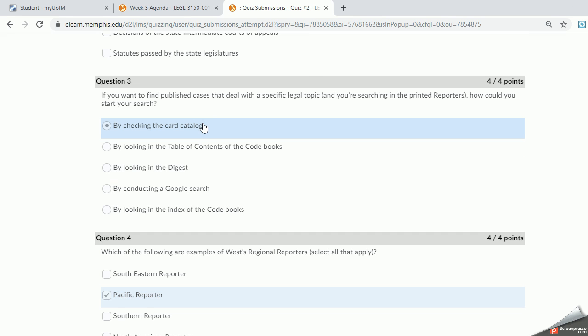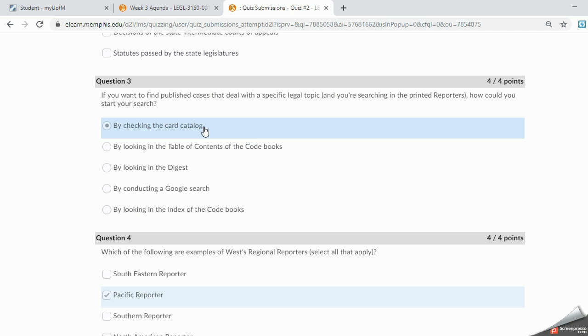And the question reads, if you want to find published cases that deal with a specific legal topic and you're searching rather in the printed reporters, how could you start your search? Well, you could focus on 3 key phrases or words here, and that's published cases, specifically cases, legal topic, and printed reporters. With that in mind, I can go down the list of choices that we have.